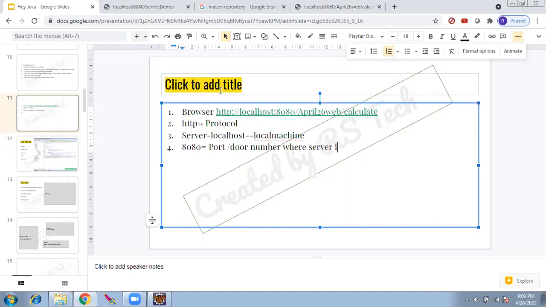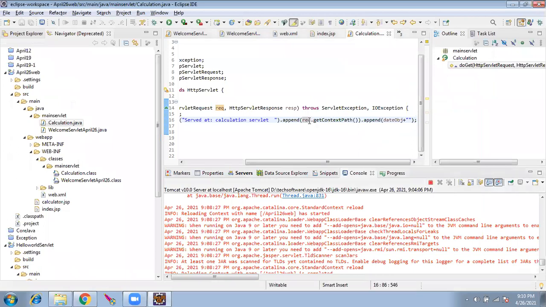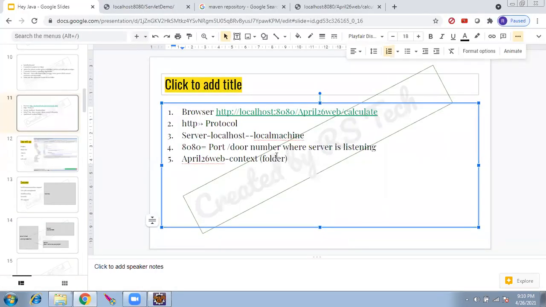Then it goes to April 26 web, which is called, I'll introduce the new term, context. Folder is a word we use in human readable format. Here we call it context. That is why you see here request.getContextPath means what is the folder name. We call it context technically.